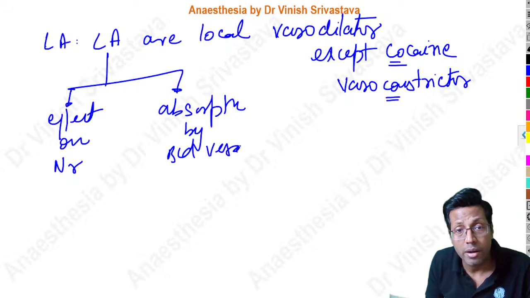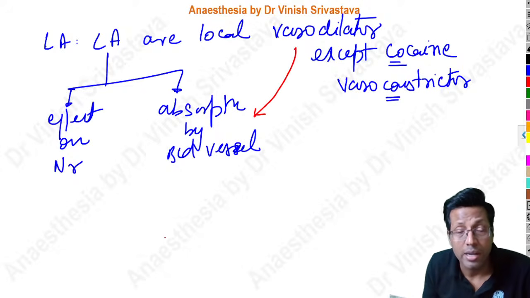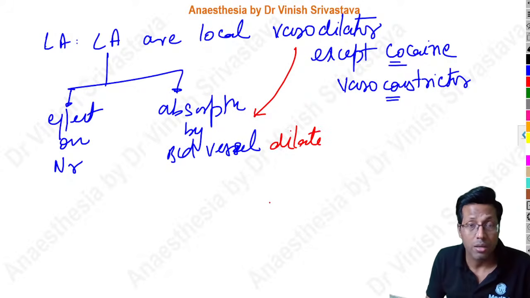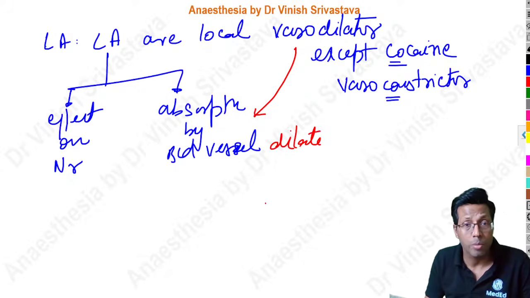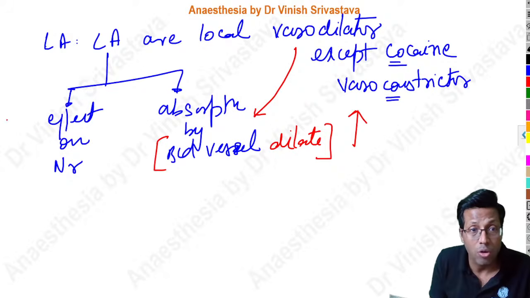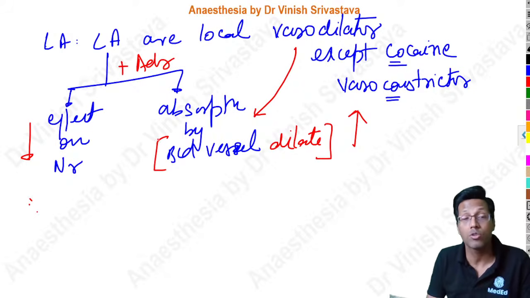Now my drug is a vasodilator. So if it's a vasodilator, what will happen? The blood vessels will dilate. So when you inject a local anesthetic into the tissue, the blood vessels dilate. Therefore, because of the dilated blood vessel, absorption in the blood vessel increases, effect on the nerve decreases. Therefore, what we do is we add adrenaline or vasoconstrictor.